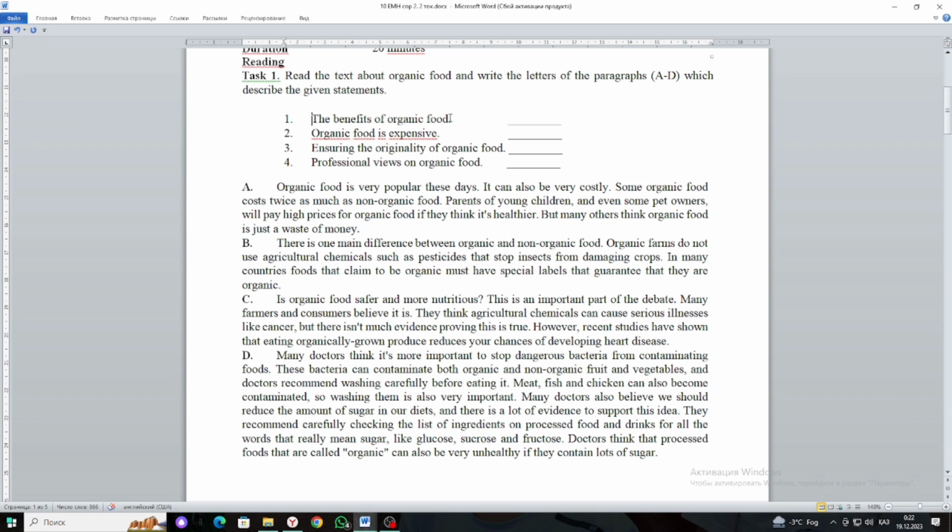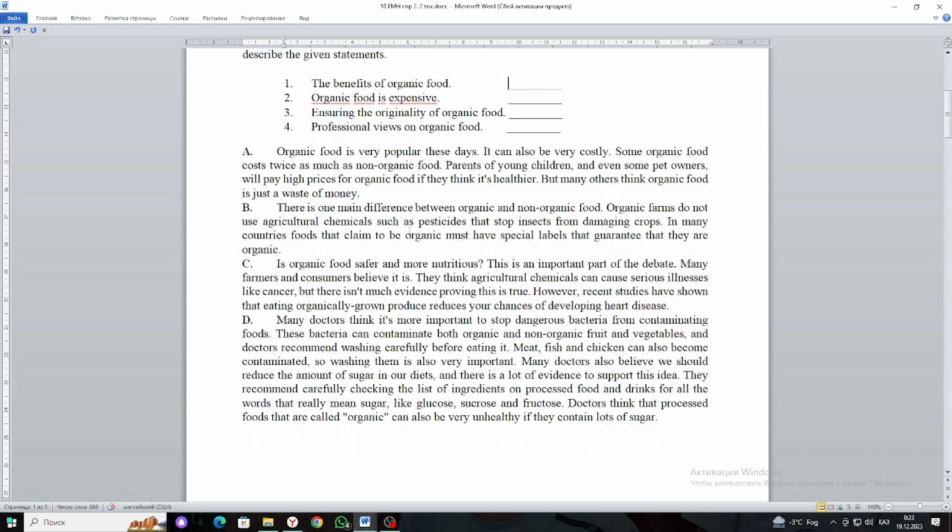The first, the benefits of organic food, it is C, paragraph C. Next, organic food is expensive.